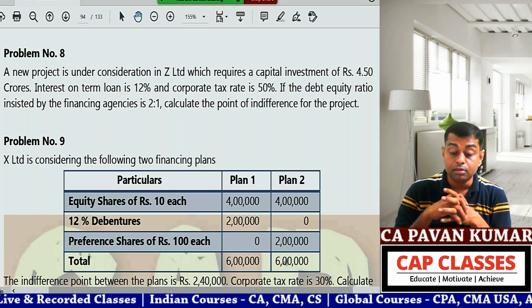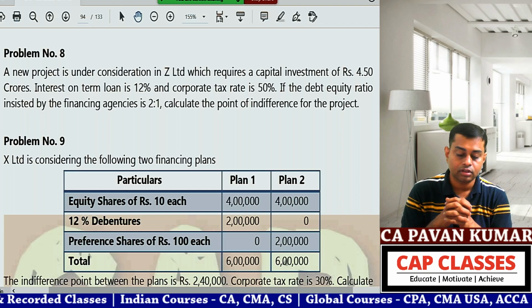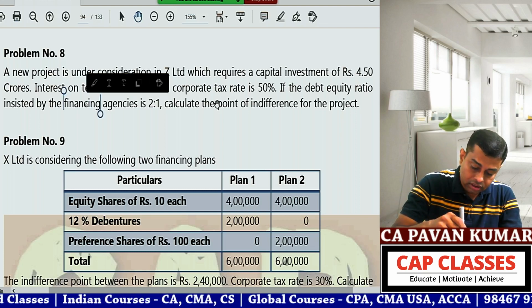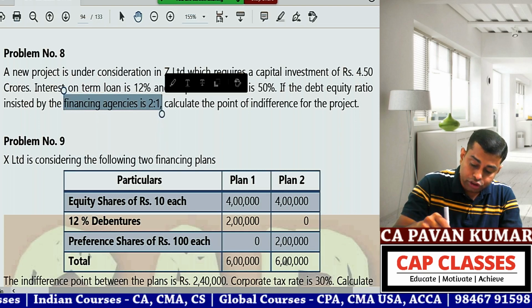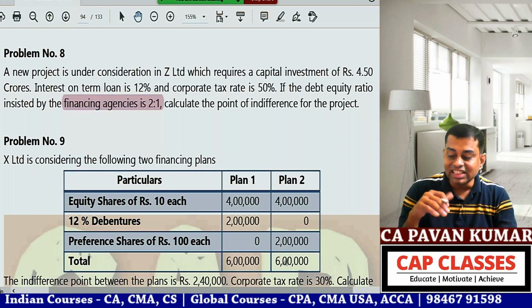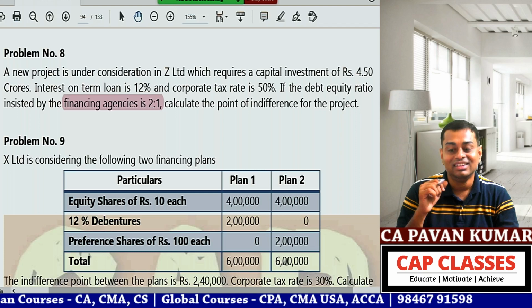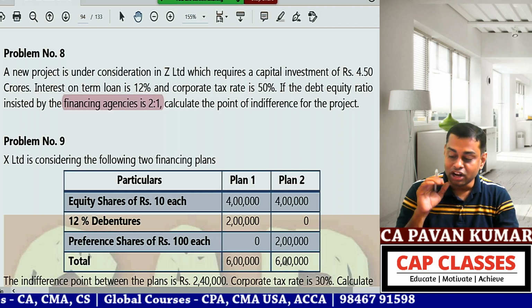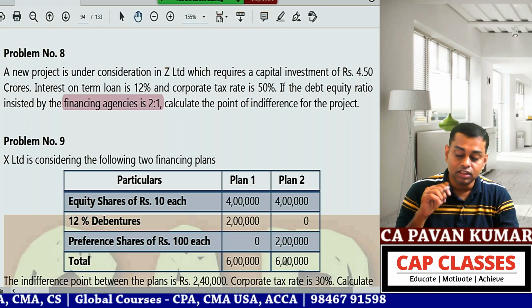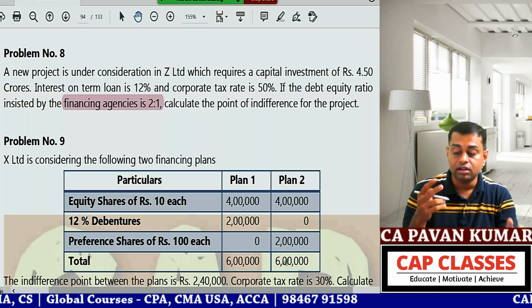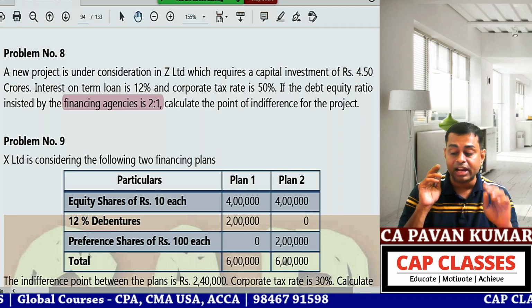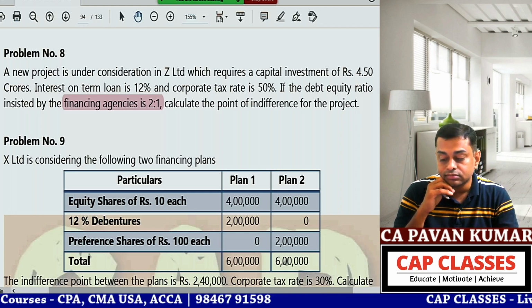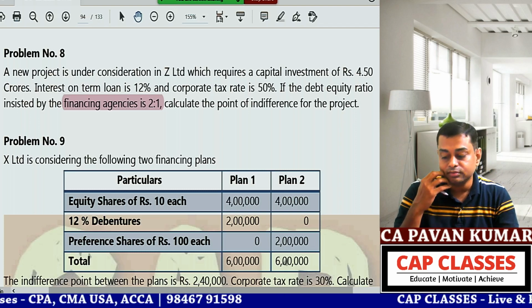It seems very simple, but students will be confused. They will ask, Pavan sir, debt equity ratio 2:1 is one financing plan. Where is the second financing plan? Shweta, do you understand the problem? Yes, sir. So for calculating the indifference point, you need two financing plans. Yes, sir. So one financing plan is 2:1. Where is the other financing plan?